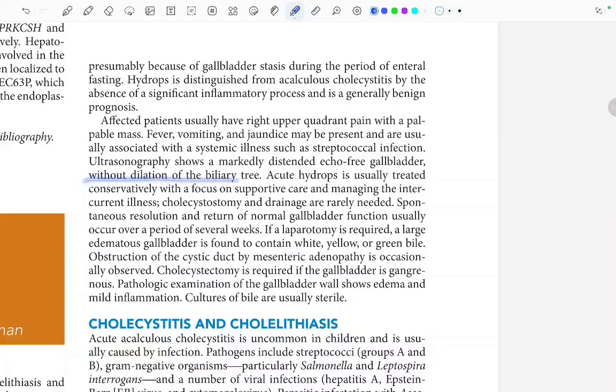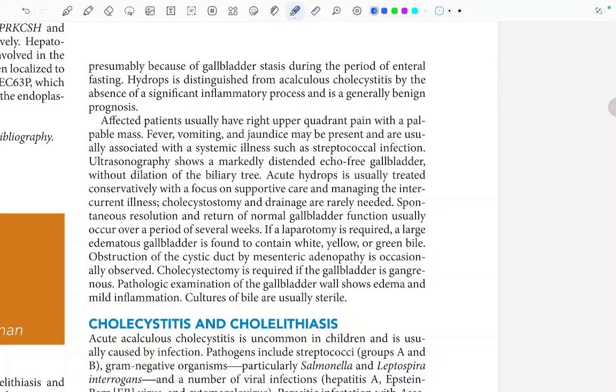Fine, there is no dilation of the biliary tree. Acute hydrops is usually treated conservatively, with a focus on supportive care and managing the intercurrent illness. Cholecystectomy and drainage are rarely needed. Spontaneous resolution and return of normal gallbladder function usually occur over a period of several weeks.